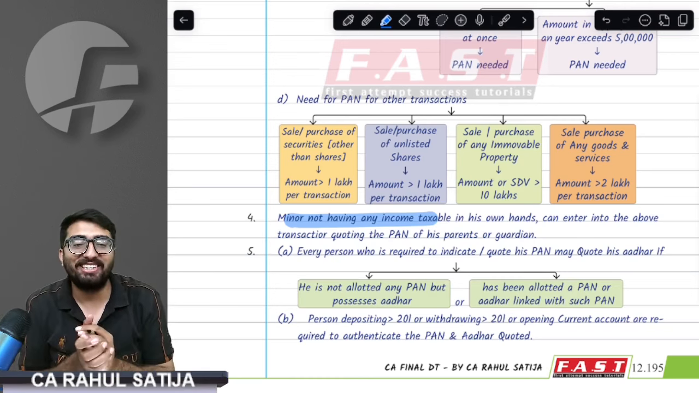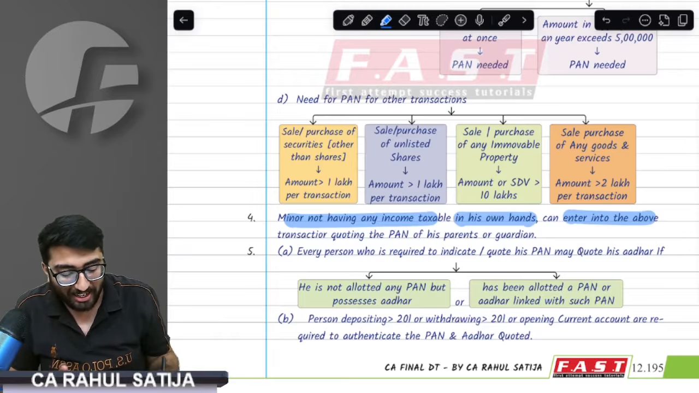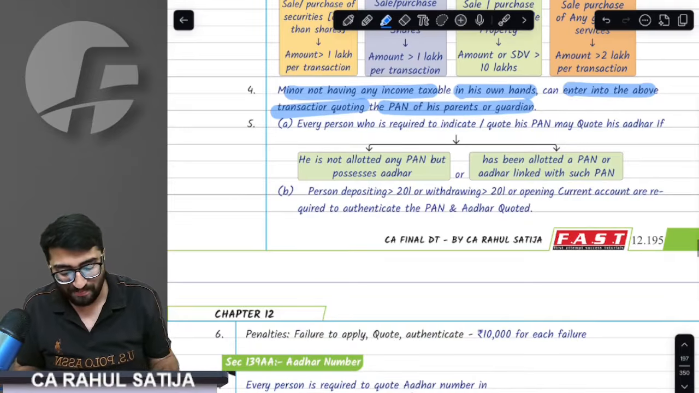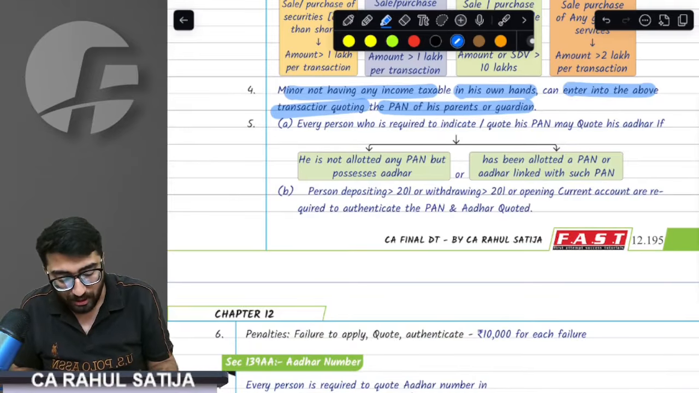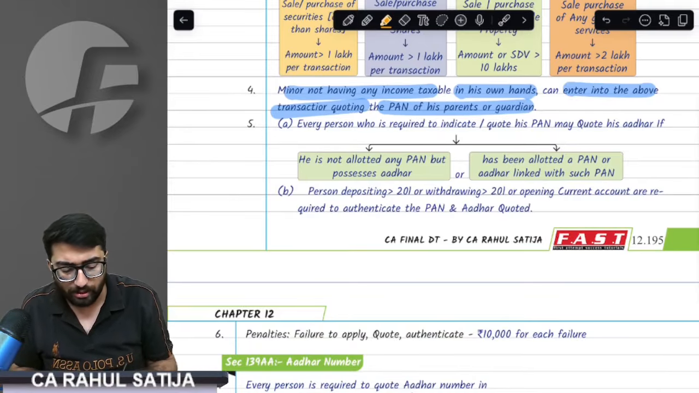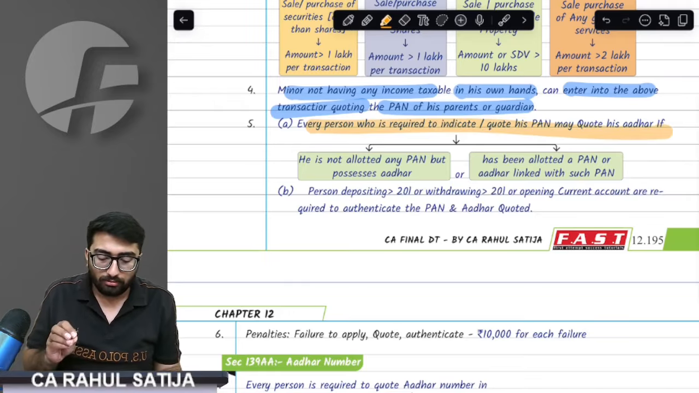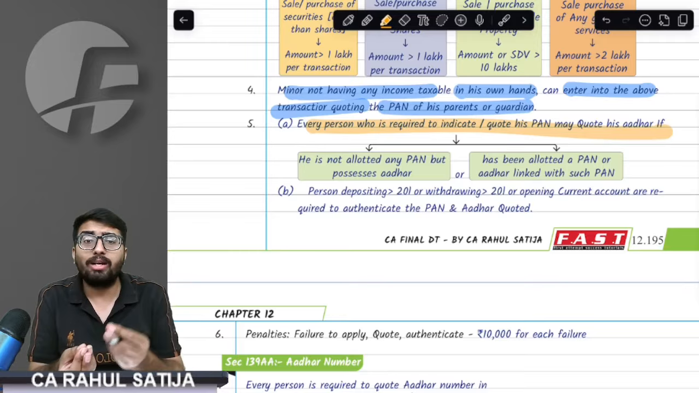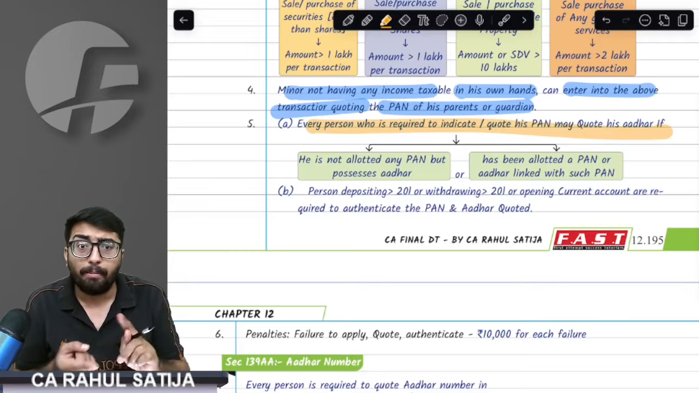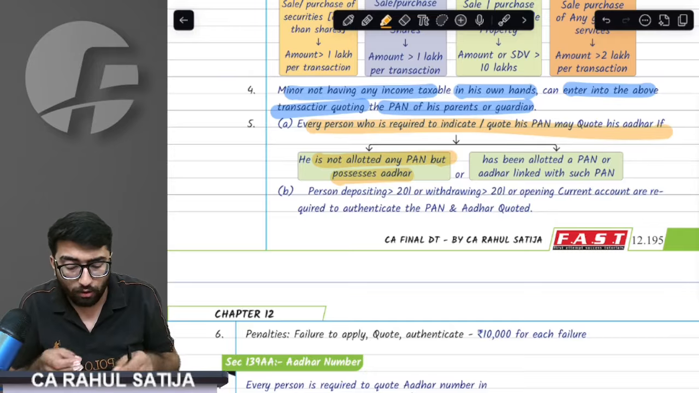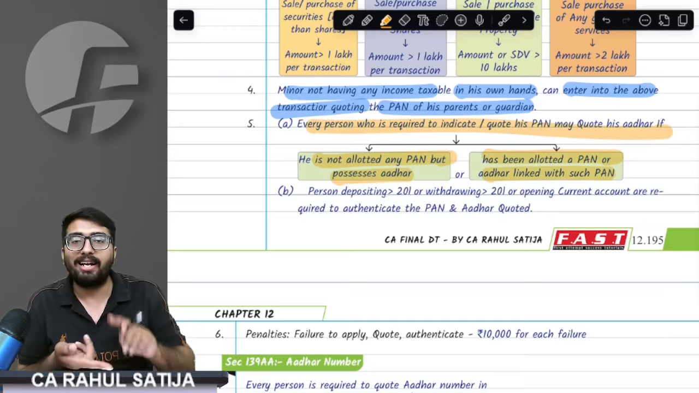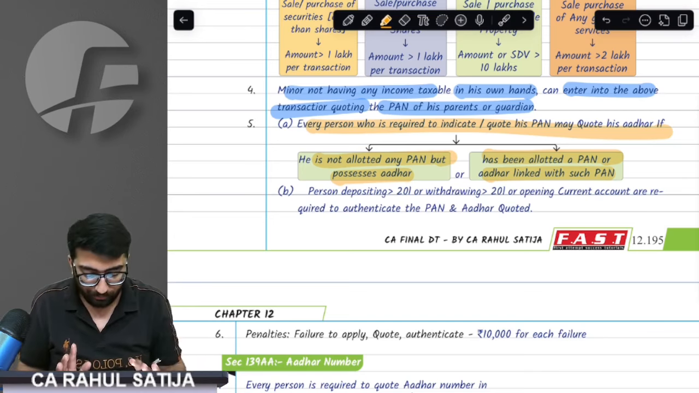If a minor wants to enter these transactions, he can do so by quoting the PAN of the guardian. Now, listen to this point very carefully. Whenever you are required to code PAN, you can code Aadhaar as well, provided that you have not been allotted PAN, or if you have been allotted PAN and Aadhaar has been linked with PAN.